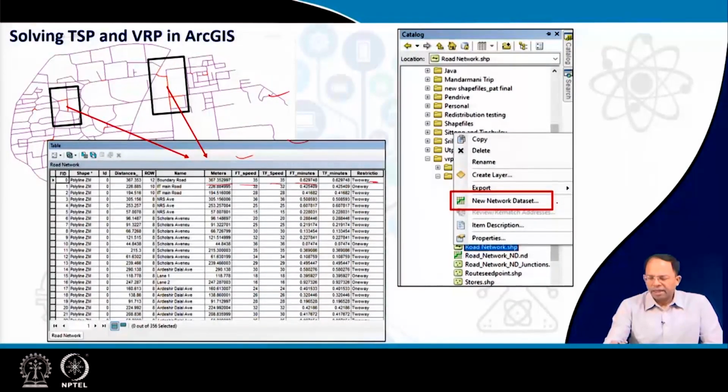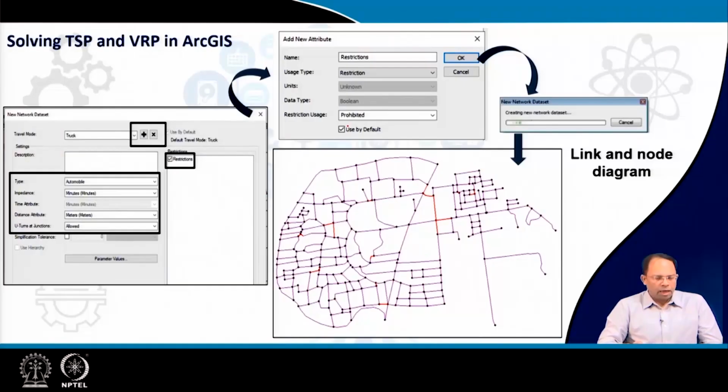First we have to create a network dataset using this particular shapefile. Once we create the network dataset, we take the values from that particular table, if you are not aware of GIS. We can set that in this link-node diagram the travel time or impedance should be in minutes.